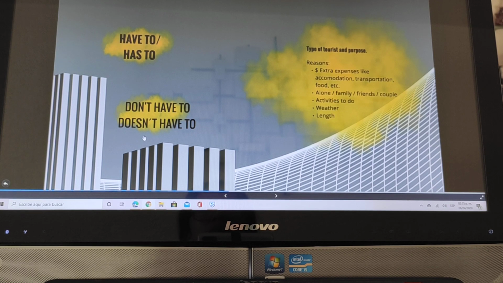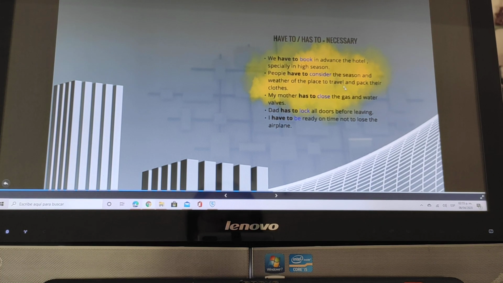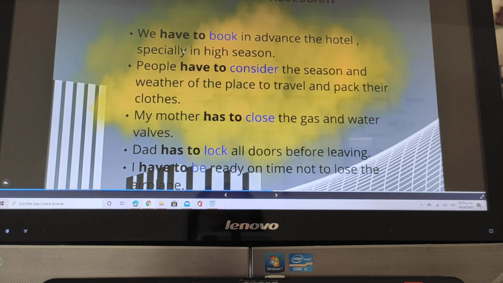That is a negative form. Have to and has to mean necessary. So we might think about necessary things for a national trip, and we have some examples here. We have to book a hotel in advance, especially in high season.